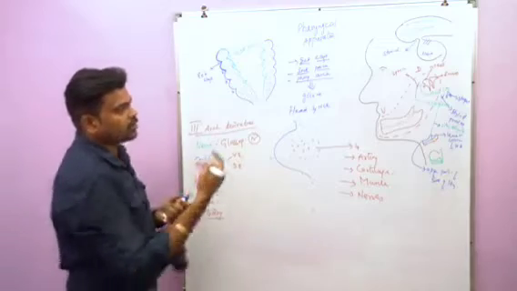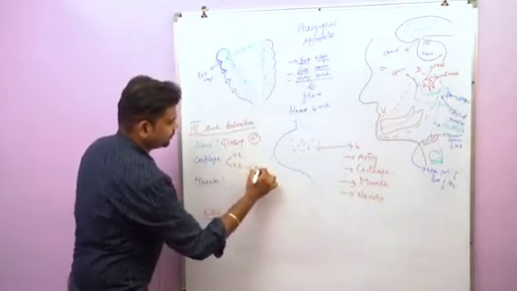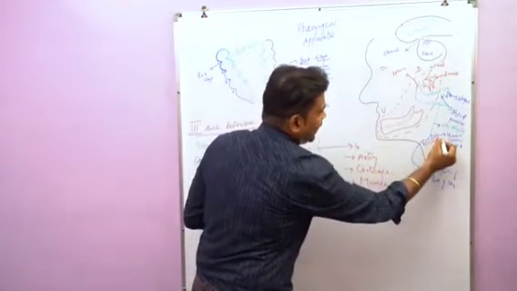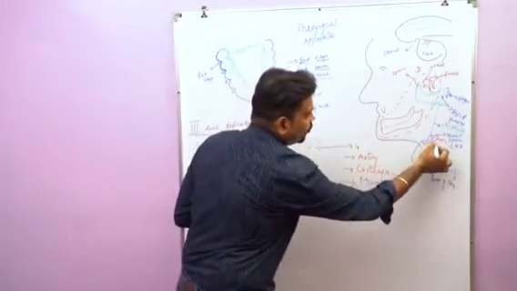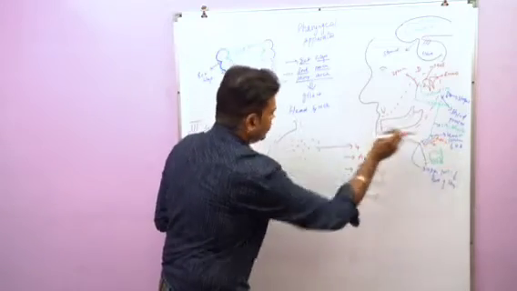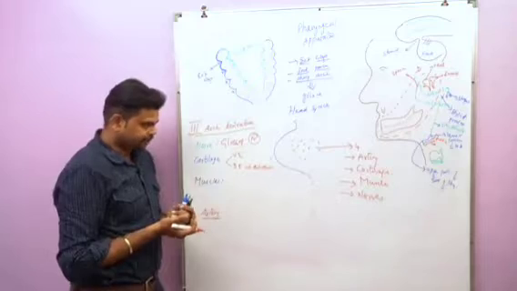In the third arch, what happens? The dorsal end will disappear. The ventral end gives rise to the greater cornu of hyoid bone and lower part of body of hyoid bone. So these are the two important derivatives which arise from the ventral end of the third pharyngeal arch.